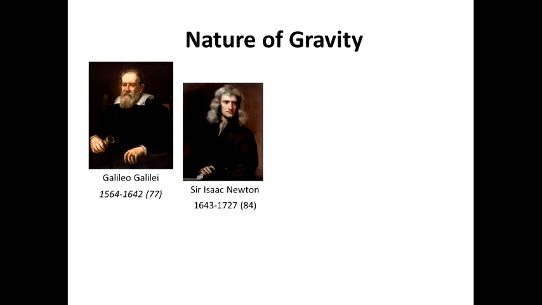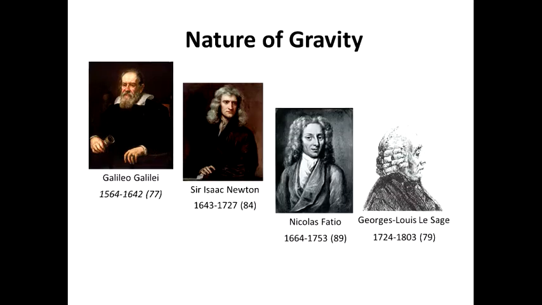Newton gave us a law of universal gravitation. Again, he didn't develop a complete theory of gravity but had very interesting ideas about the ether as one cause of gravity, which I will discuss later in this presentation. Fatio and Lesage proposed similar kinetic theories of gravity with a mechanical explanation of Newton's gravitational force in terms of streams of tiny unseen particles, which impact every material object from all directions.